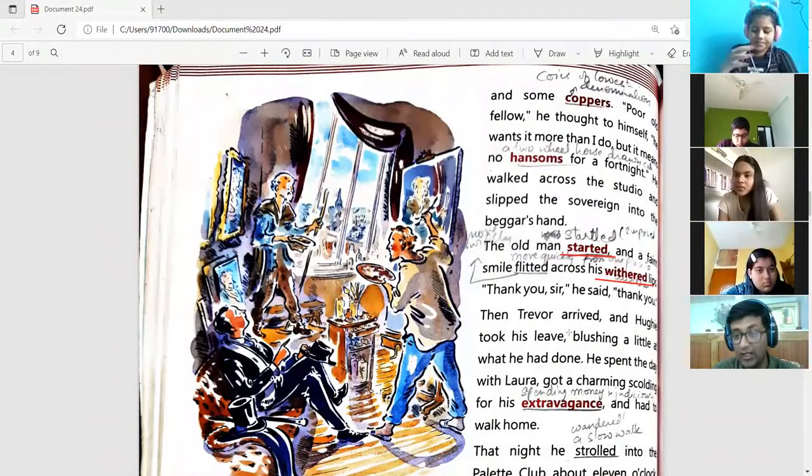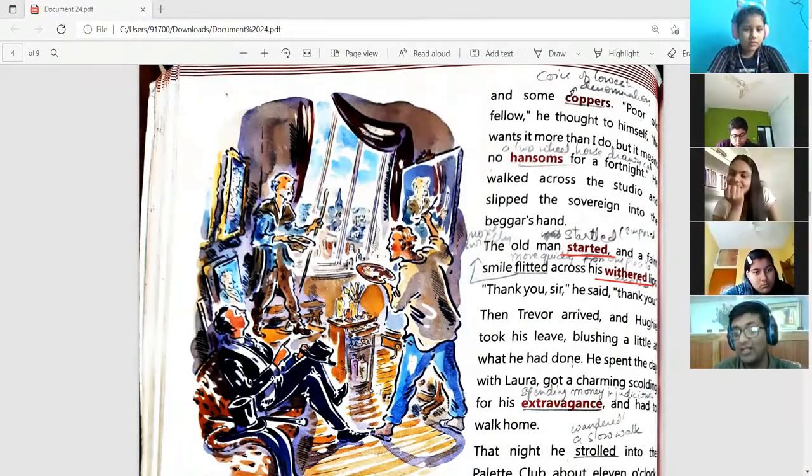Then Trevor arrived and Hughie took his leave, blushing a little at what he had done. So he was still smiling, feeling that he has done such a good thing. He spent the day with Laura, got a charming scolding for his extravagance, and had to walk home. So naturally, when he went to Laura and told her that I have given a sovereign to the old man, Laura would have scolded him that you yourself don't have any money and you are going away giving money to people. So now you will have to keep on walking.